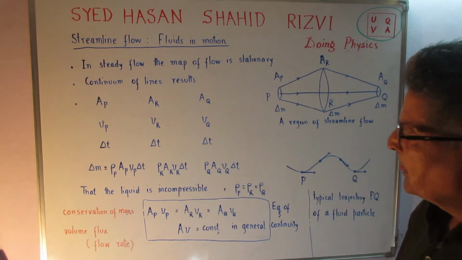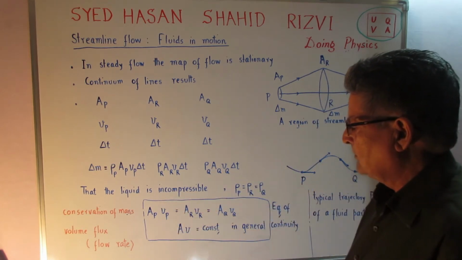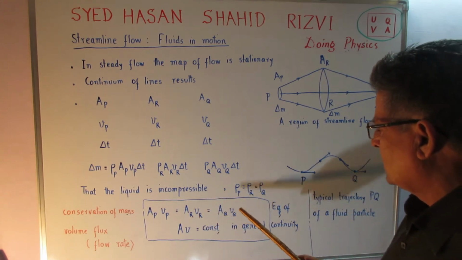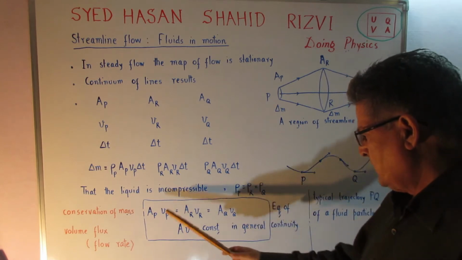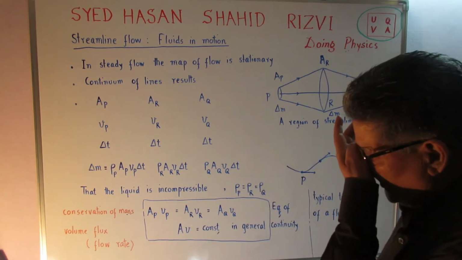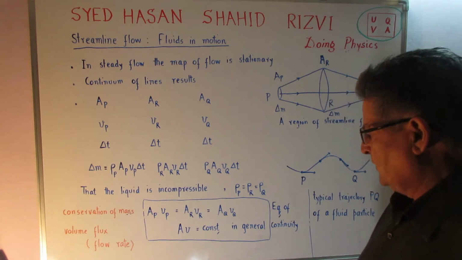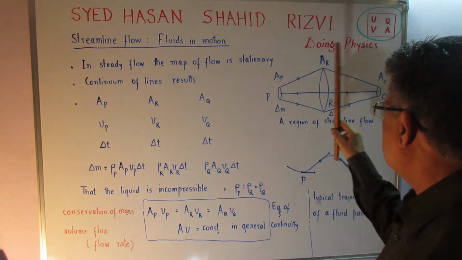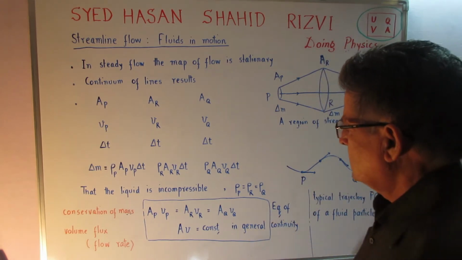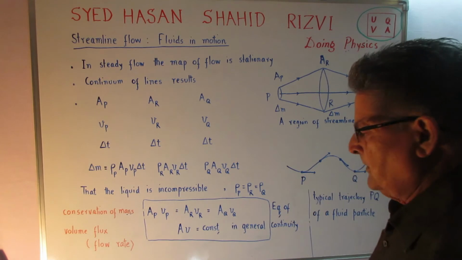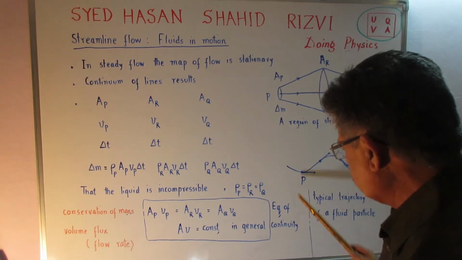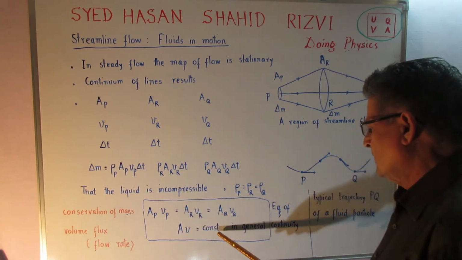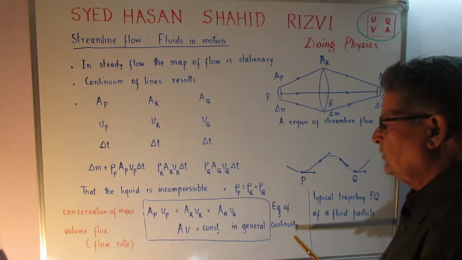A_P into V_P, that is the area of cross section multiplied by the velocity, at points P, Q, R, they are equal. So in general we can say that at any area of cross section anywhere that we take, the value of A into V is a constant. So A V equal to constant is called the equation of continuity.